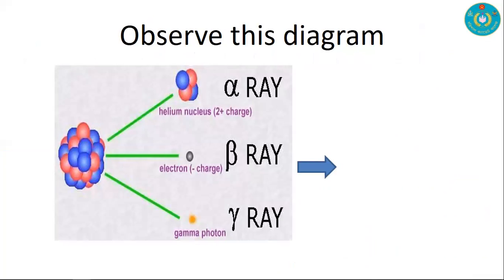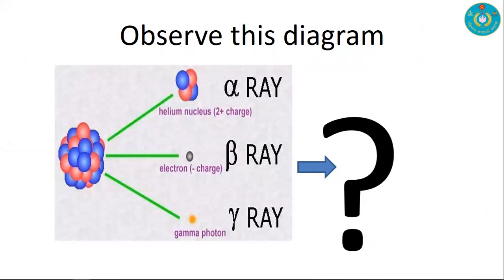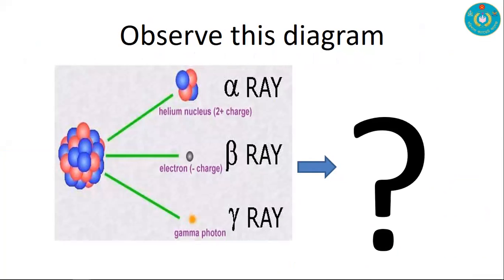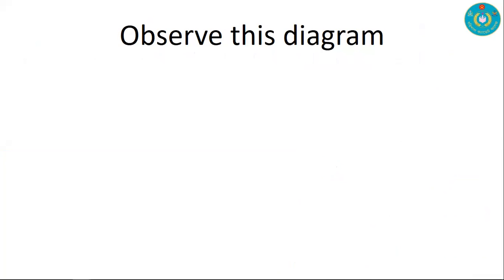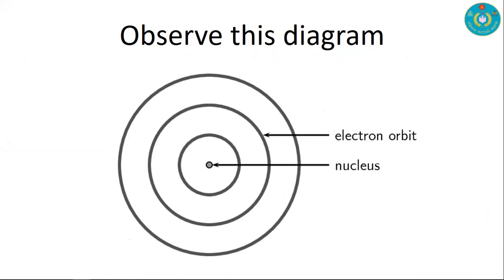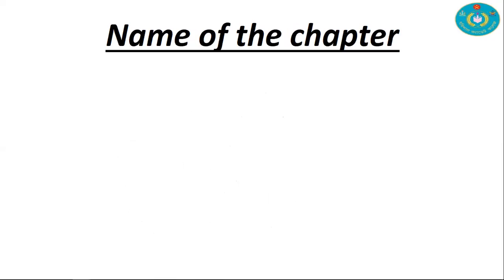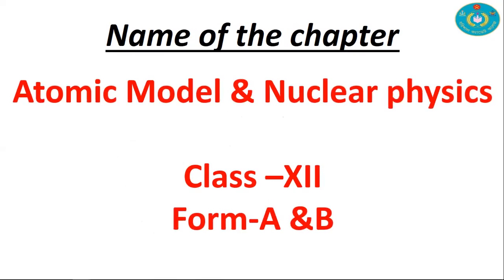At first, observe this diagram. And observe. And now think what you have observed in this diagram. And observe this diagram too. Now think what you have observed in the previous two diagrams. And here the name of the chapter is Atomic Model and Nuclear Physics.